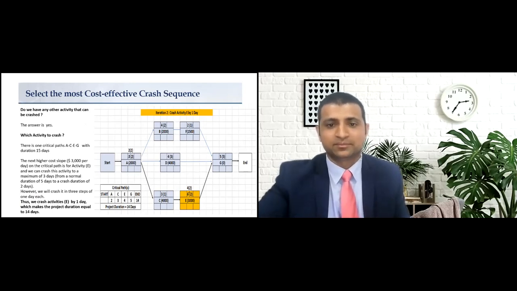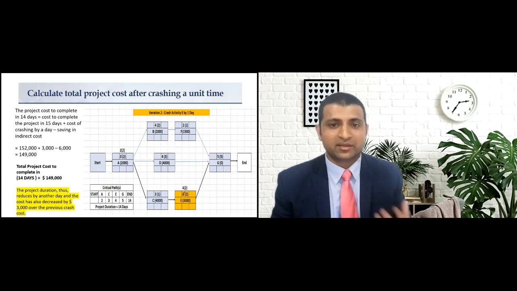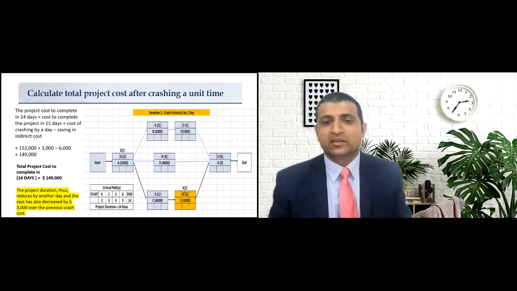So now let us calculate the overall project cost to complete the project in 14 days. It is equal to the cost to complete the project in 15 days plus the cost of crashing activity E by a single day minus the saving in terms of the indirect cost. So the total project cost to complete in 14 days turned out to be $149,000. Thus, the project duration reduced by another 1 day, and subsequently the cost of the project also reduced by $3,000, from $152,000 to $149,000. All right.